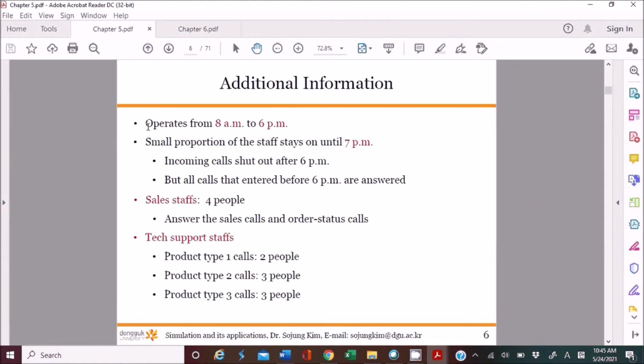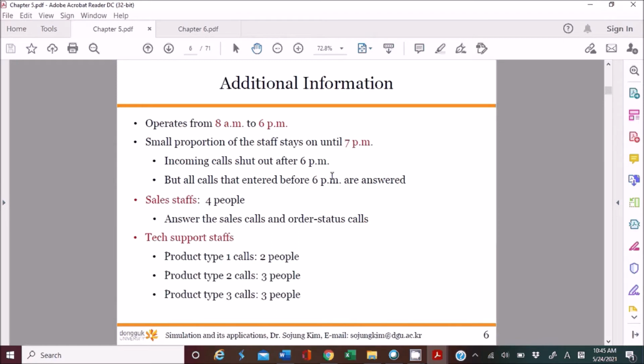So technically, the service system, actually the service call center, can operate from 8 a.m. to 6 p.m., if I know correctly. However, a small portion of the staff stays until 7 p.m. to process the incoming calls, right, after 6 p.m. So incoming calls will be shut down after 6 p.m. So there are no more incoming calls in the model. So that's why we have to have a cutoff logic.